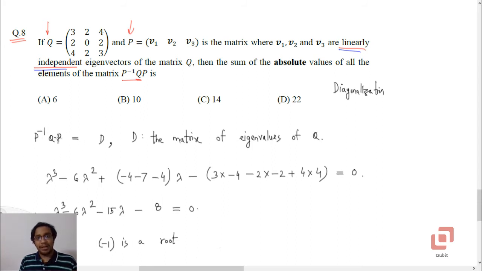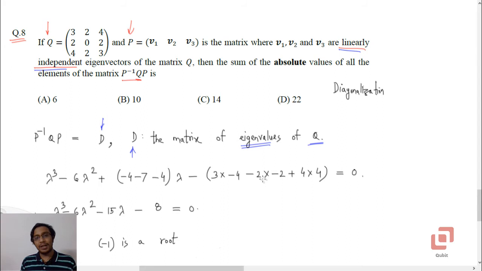How do we do it? If P is the matrix of the eigenvectors which are linearly independent, P inverse QP will be D, where D is the matrix of eigenvalues of Q. So it then boils down to finding the eigenvalues of matrix Q. We will now be finding the characteristic equation of Q by using the shortcut method.